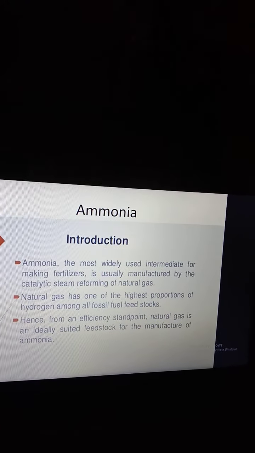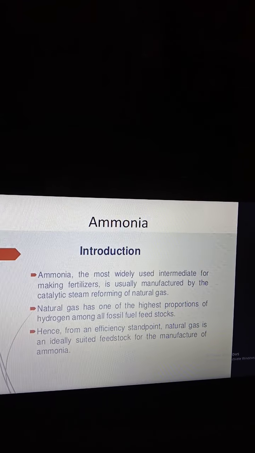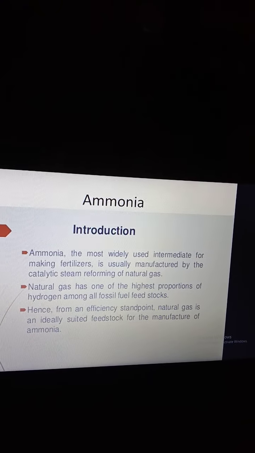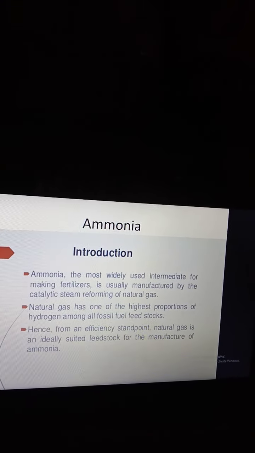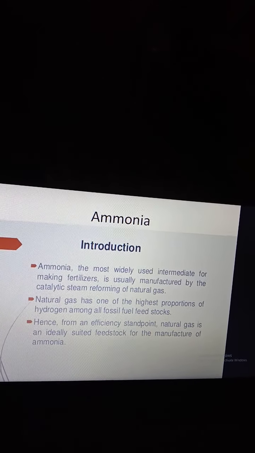Ammonia is used as an intermediate for making fertilizers, as well as in the catalytic steam reforming of natural gas. Natural gas has one of the highest proportions of hydrogen. It is a feedstock for the manufacture of ammonia.